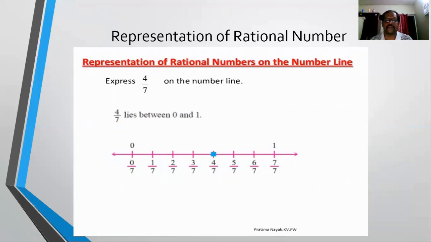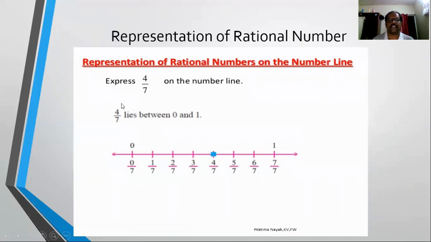Okay, and we are representing this number on the number line. So the number is 4 by 7, so obviously the fourth point between 0 and 1 will show the number 4 by 7, right? Since this is a number line, we can say that this 4th point represents the rational number 4 by 7.